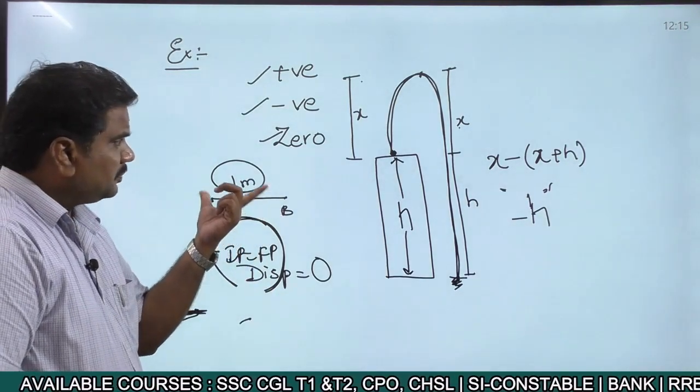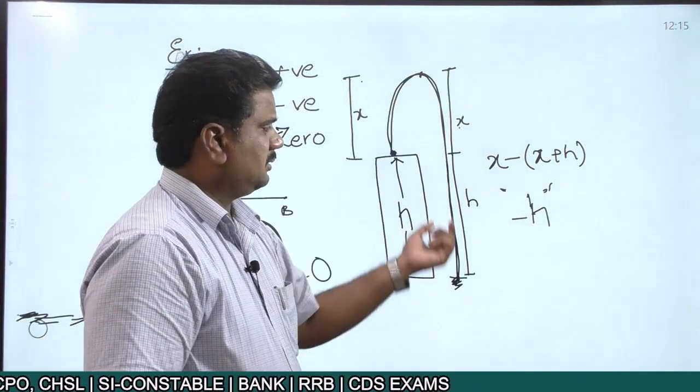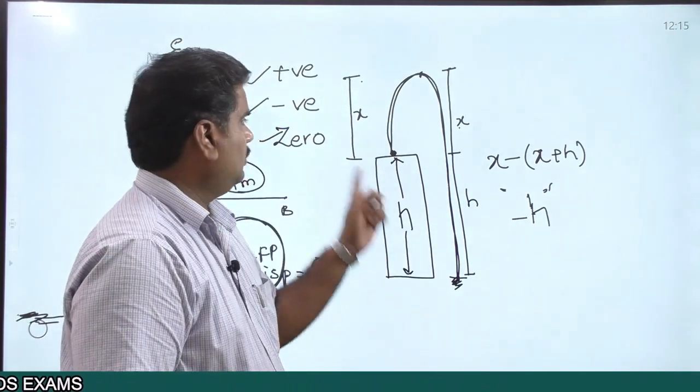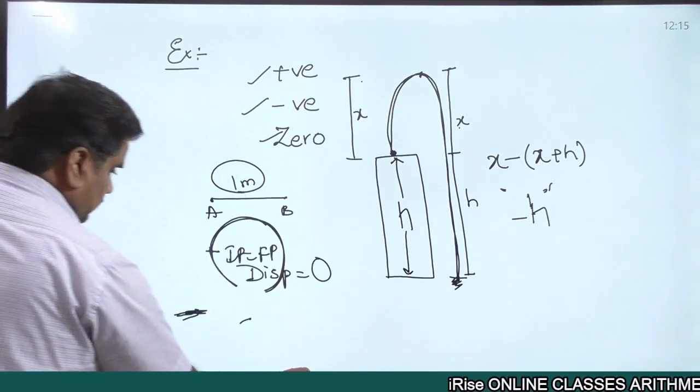At the same time, when it is negative, whenever an object is projected from the top of a tower like this, in that particular case, the displacement covered by the object will always be negative, right? The different cases.